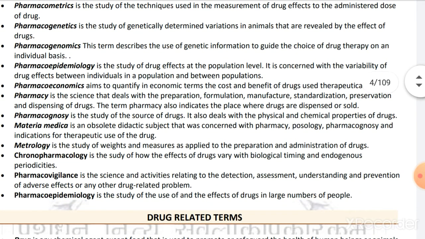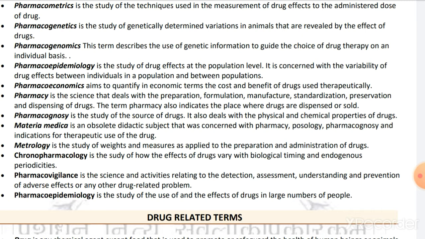Pharmacometrics is the study of techniques used in the measurement of drug effects relative to the administered dose of the drug. It means if we use a 5 ml dose and also a 10 ml dose, when we introduce the 5 ml dose, there are certain effects. At the same time, when we introduce a 15 ml dose, it also has several effects.